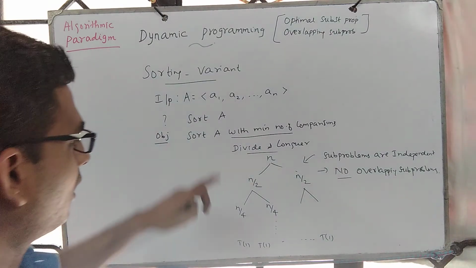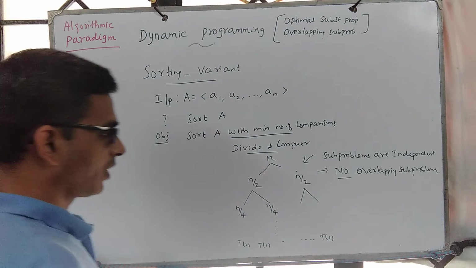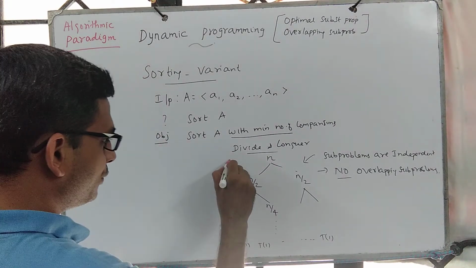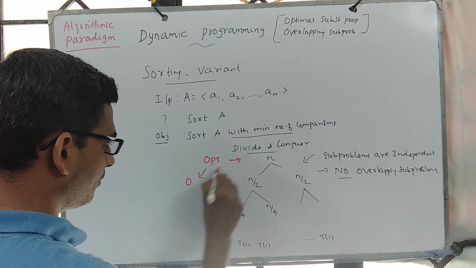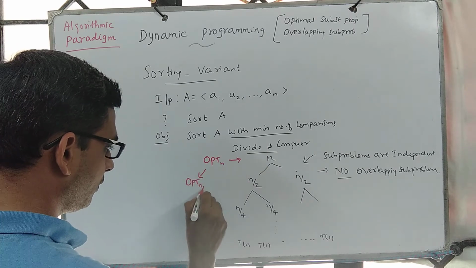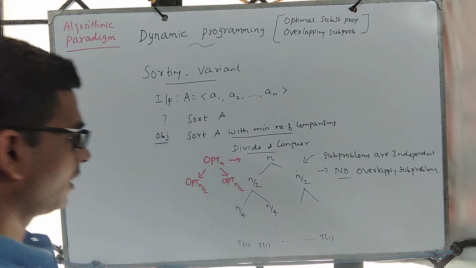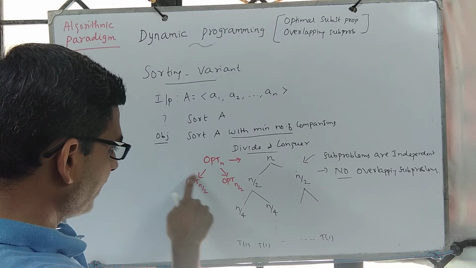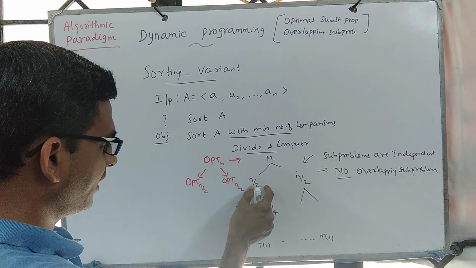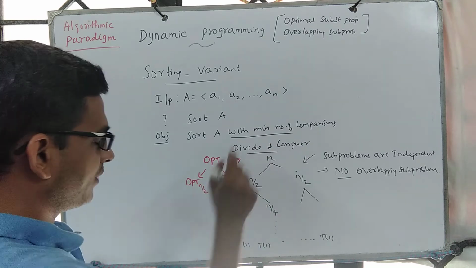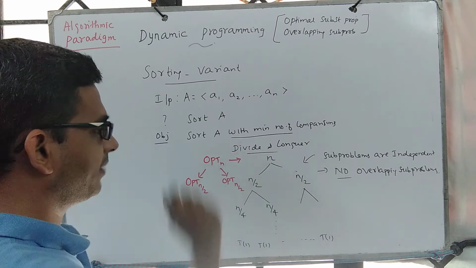But optimal substructure exists. So you can look at it this way. The optimal solution to this depends on the optimum solution to n by 2 and the optimum solution to n by 2. So this says solve the recursive subproblem of size n by 2 with the least number of comparisons, sort this problem with the least number of comparisons, and combine them.